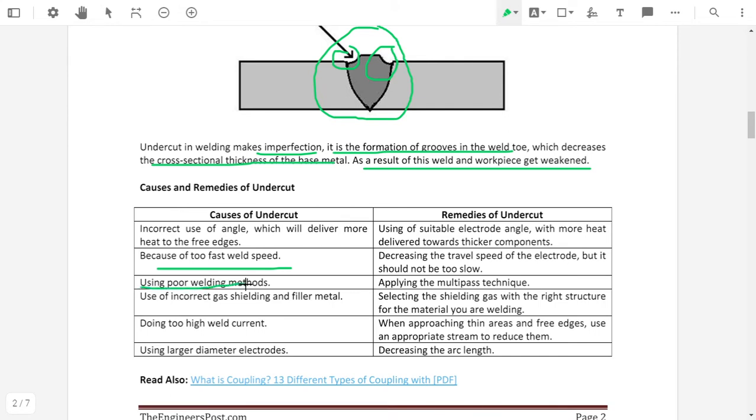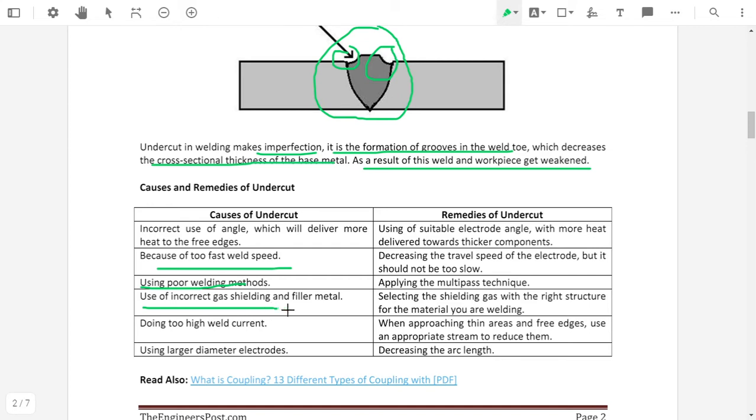As per our requirement and as per the base material, the welding procedure or welding process is allocated for a particular weld material or particular requirement. If we use a poor welding procedure for our weld material, then these defects will be formed. It is called undercut.